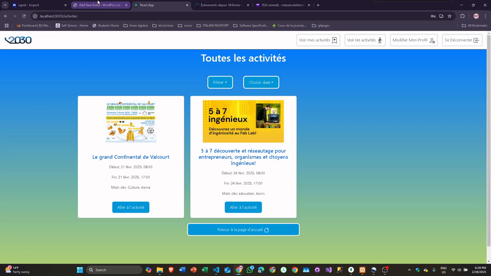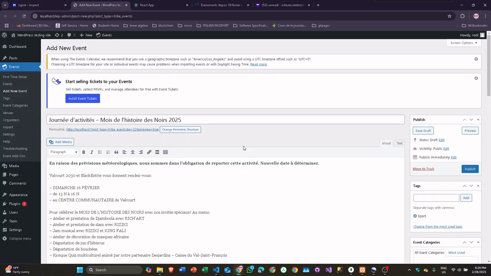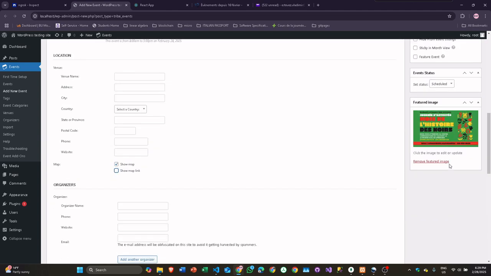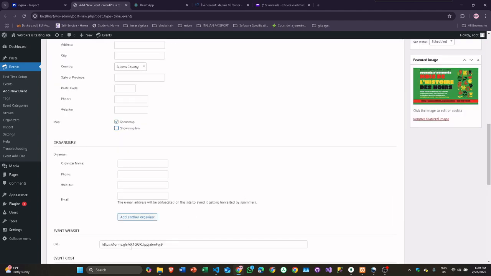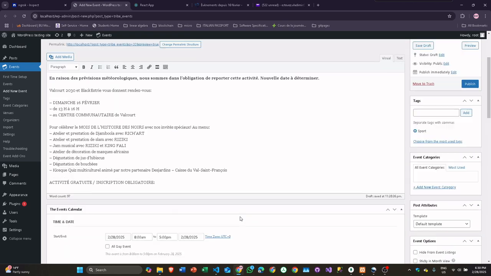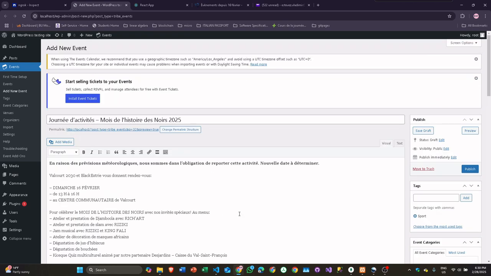I'm gonna be creating a new event that's also copied from the Valcourt2030 website. I added the picture here. I added a Google Form web page, so that will be prompting me to fill out the form after registering. And I added the sport tag, which is not related to the activity, but it's just to show that I'm gonna receive an email.